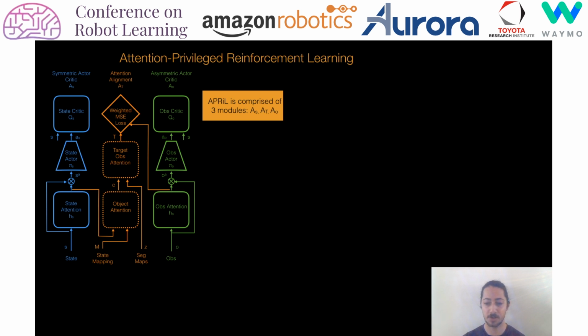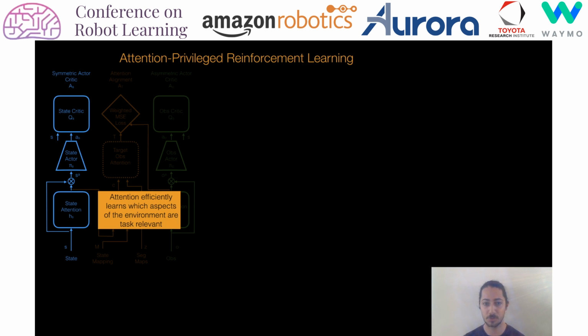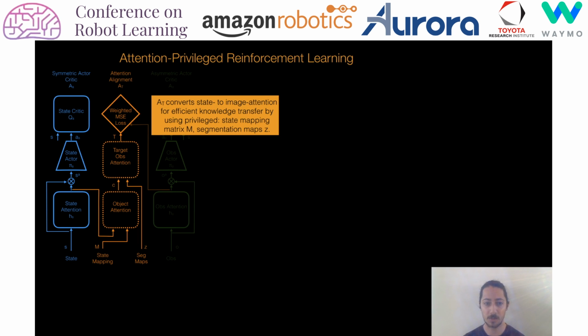Specifically, APRiL is comprised of three modules. The symmetric actor-critic module A_S efficiently learns a state-based policy which is unaffected by visual randomization. During training, the attention module efficiently learns which aspects of the environment are task relevant. The attention alignment module A_T then converts state attention to image attention to achieve efficient knowledge transfer between agents. This is done using privileged information commonly available in simulation. First, state attention is converted to object level attention using state mapping matrix M, and this is then converted to image attention by using object level segmentation maps Z.